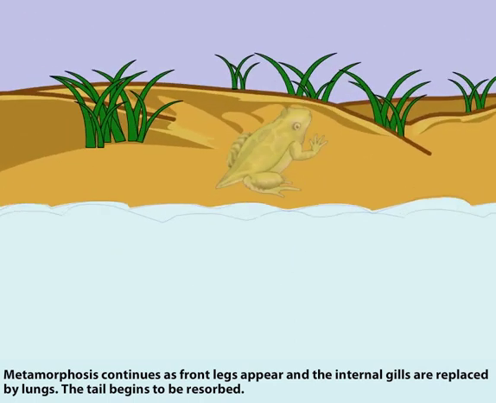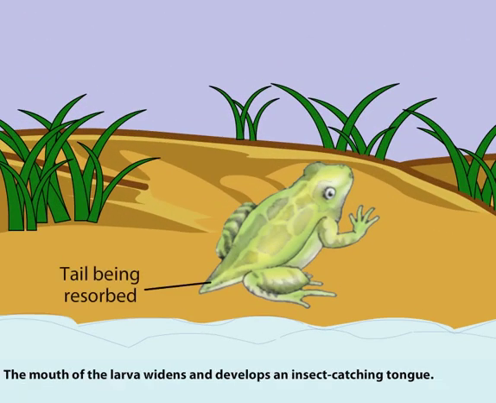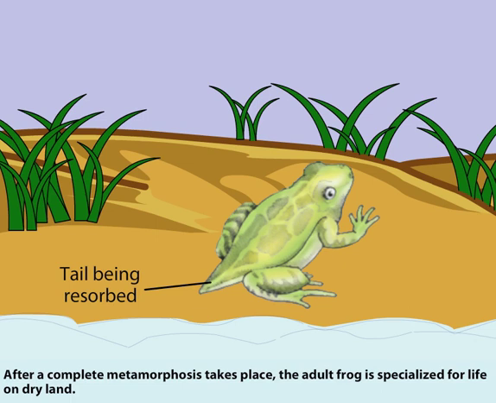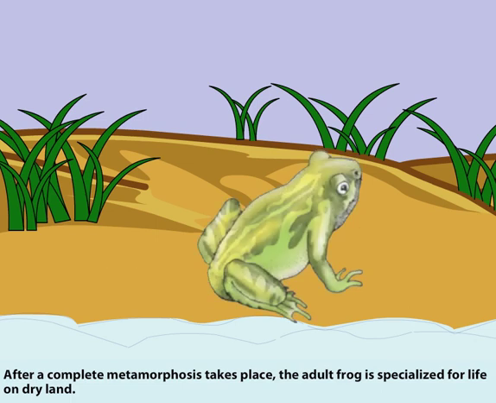The tail begins to be resorbed. The mouth of the larva widens and develops an insect-catching tongue. The tadpole's gut even shortens, preparing the animal for the transition from an herbivorous diet to a carnivorous diet. After a complete metamorphosis takes place, the adult frog is specialized for life on dry land.